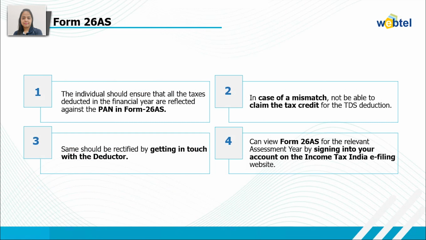And in case of any mismatch, you will not be able to claim any tax credit for the TDS deduction. And the same should be rectified by getting in touch with your deductor, by whom your TDS has been deducted. And also you can view the Form 26AS for the relevant assessment year by signing into your account on the income tax department website, incometax.gov.in.